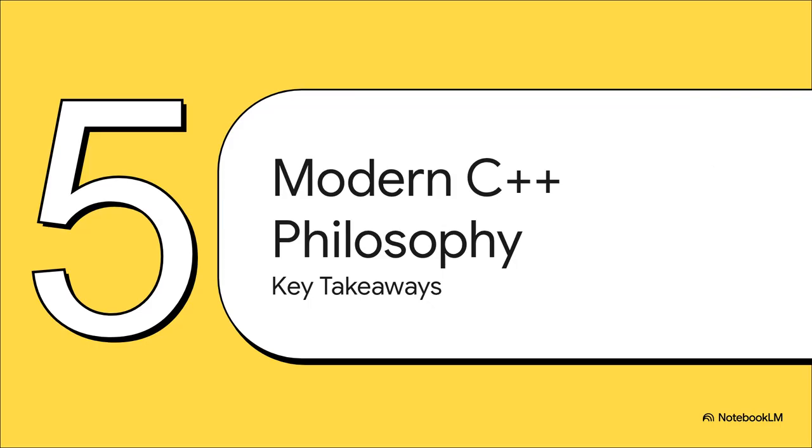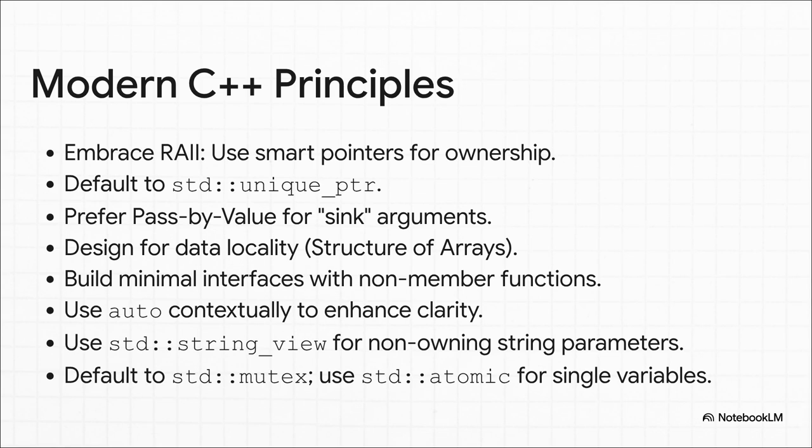Okay, so let's kind of zoom out and pull all these threads together. What does this modern C++ mindset really look like when the rubber meets the road? What are the key things we can start doing, like, today? So here's the philosophy boiled down. It all starts with embracing RAII. We let smart pointers, especially std::unique_ptr, handle ownership for us. No more manual new and delete.